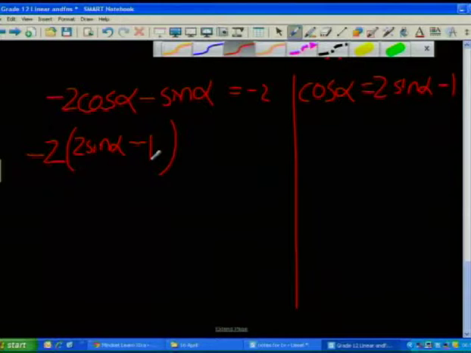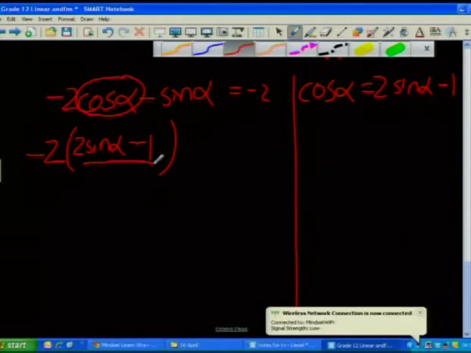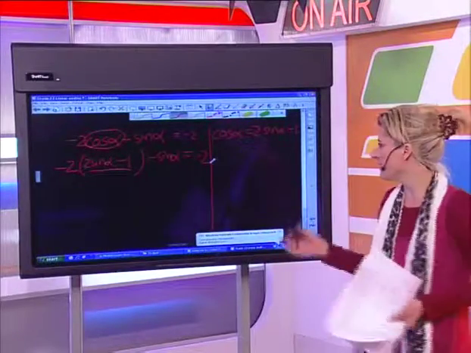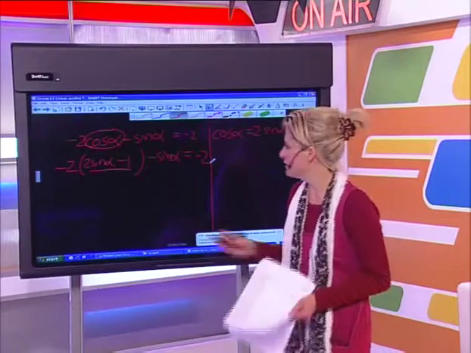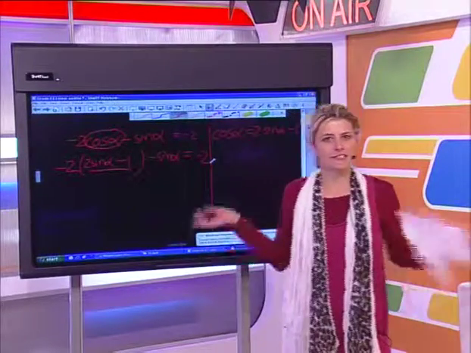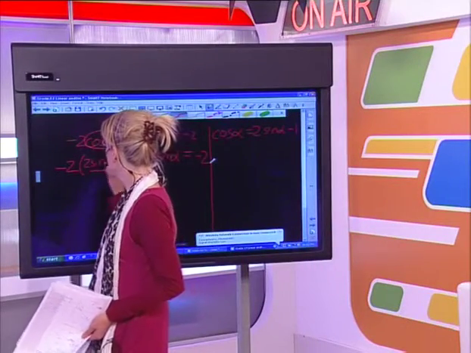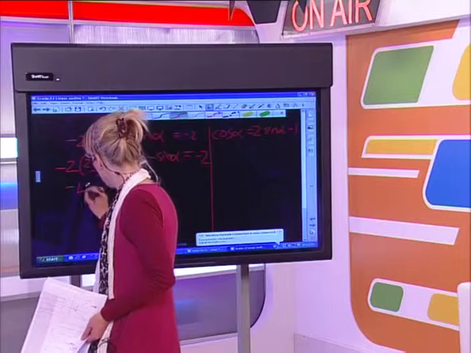Okay, so that's what I've done over there. That has been replaced with that. Then I've still got the other minus sine alpha, and that's equal to minus 2. Now, guys, you must remember that the rules of algebra always apply, so don't think of the sine alpha as anything much different than x's and y's. So I'm just going to multiply out this bracket. Minus 2 times sine alpha is minus 4 sine alpha.